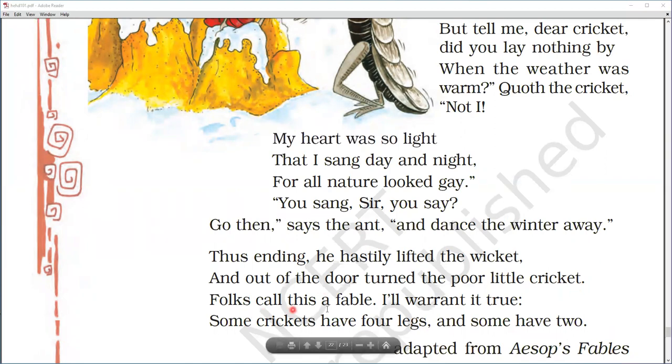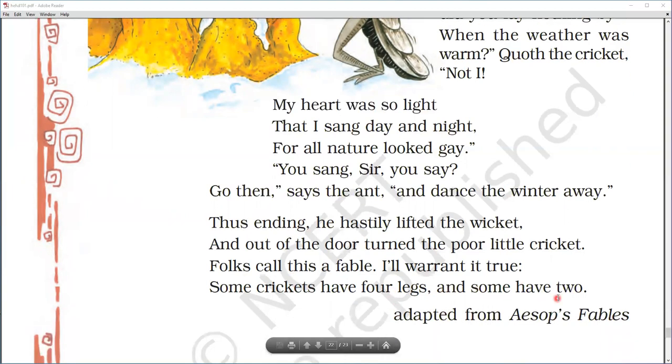Folks call this a fable. Now people call this a fable. I'll warrant it true, I warrant that this is true. Some crickets have four legs and some have two. Now some crickets you must have seen with four legs and some with two. Adapted from Aesop's fable.